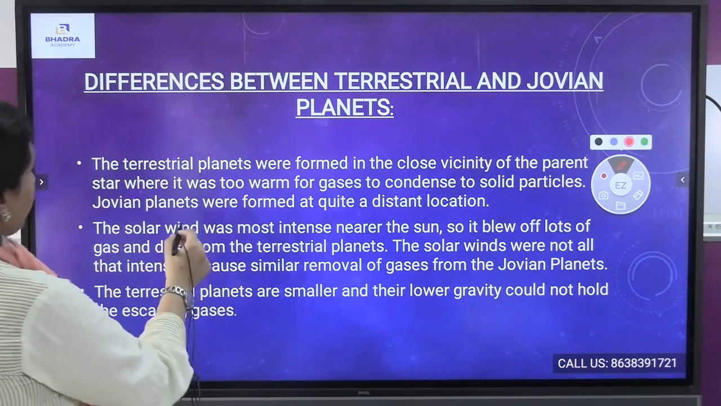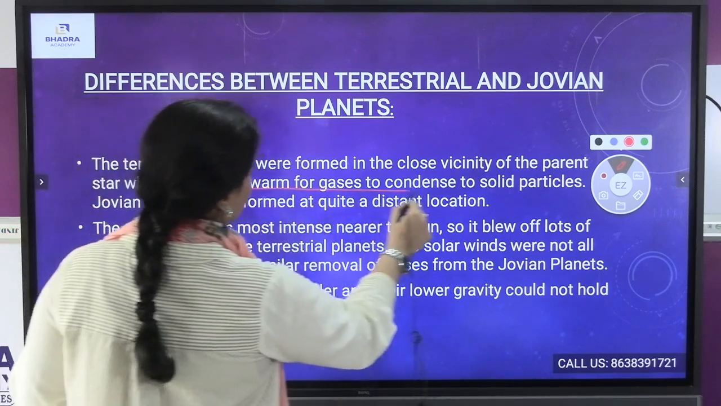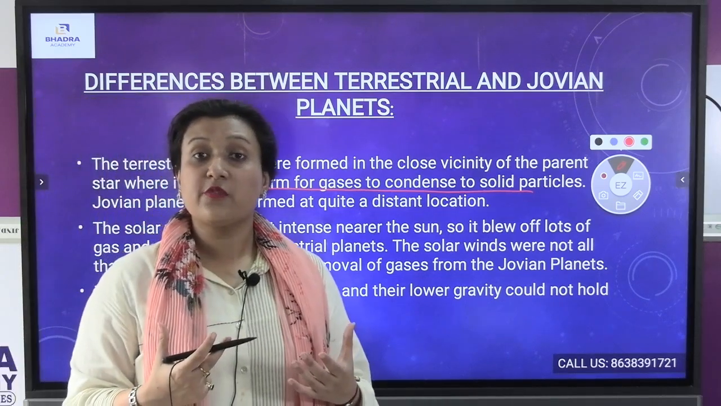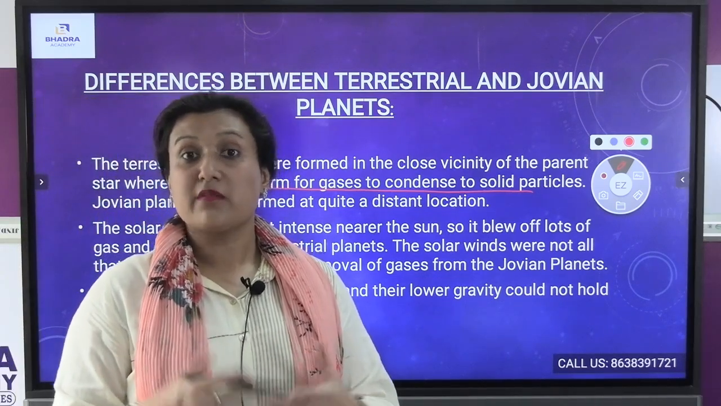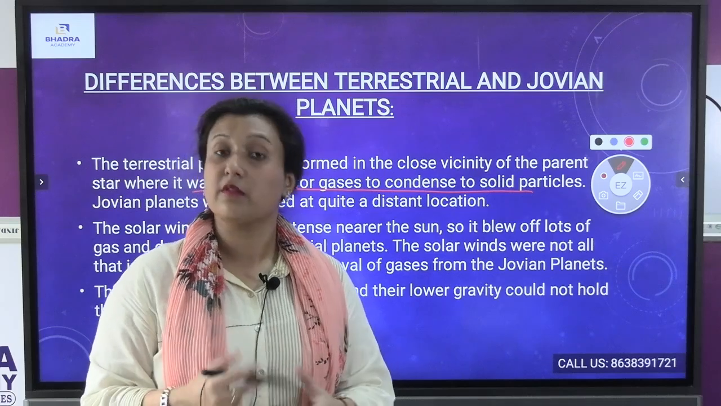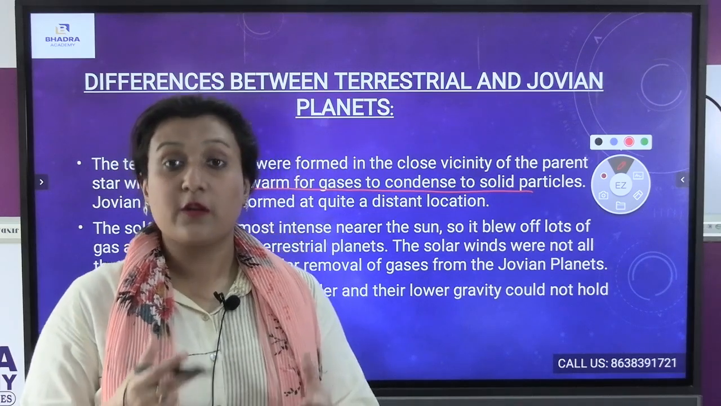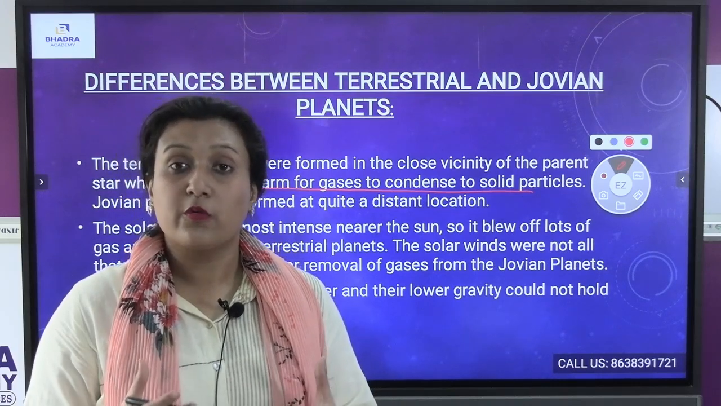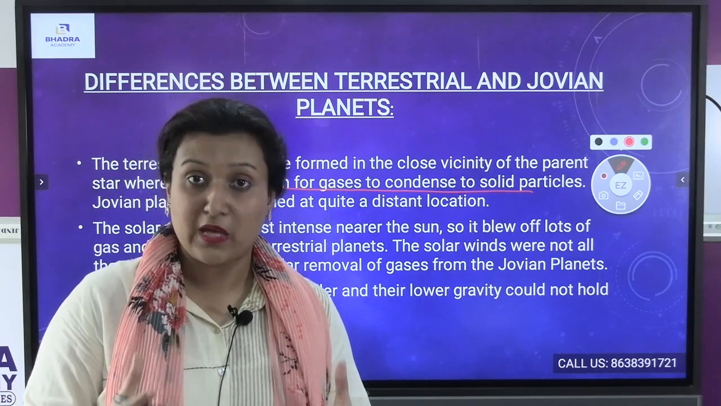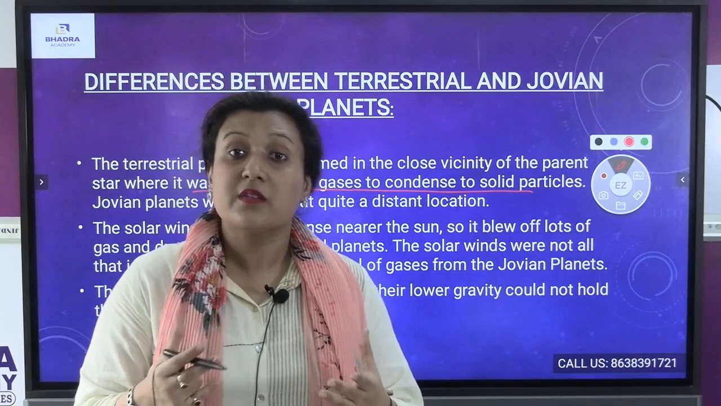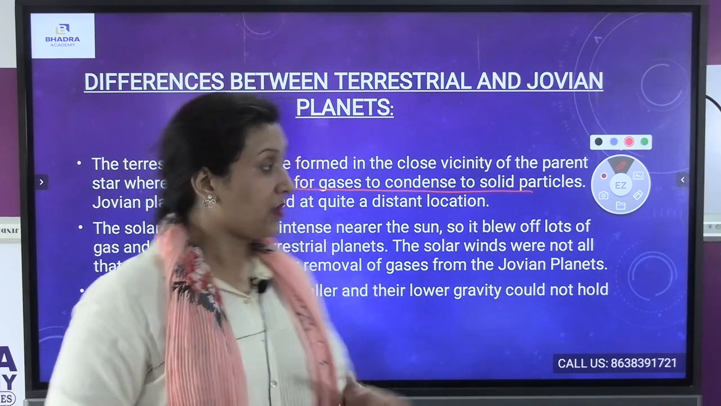It was too warm for gases to condense to solid particles. Those terrestrial planets are comprised of solid particles. They are made of rocks and metals. Why? Just because they were very close to the sun, the parent star. As a result, due to the warmth of the sun, the gases have been converted and condensed into solid particles.